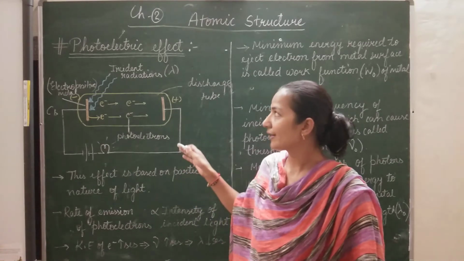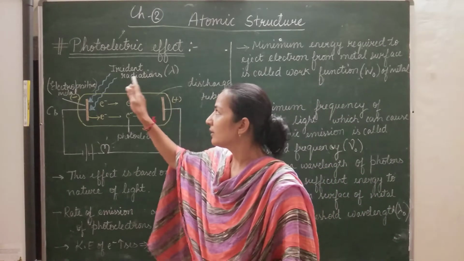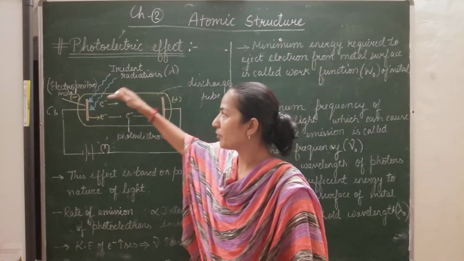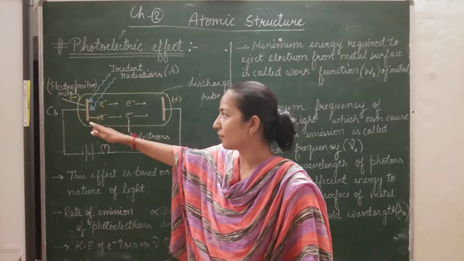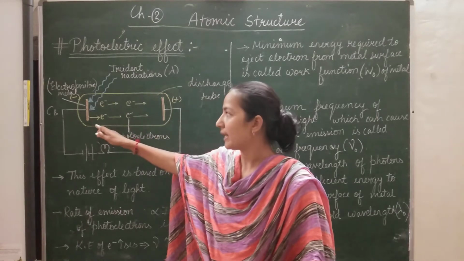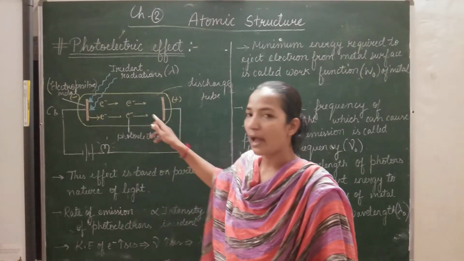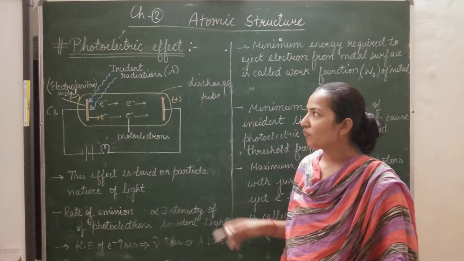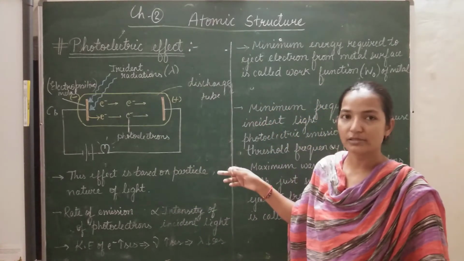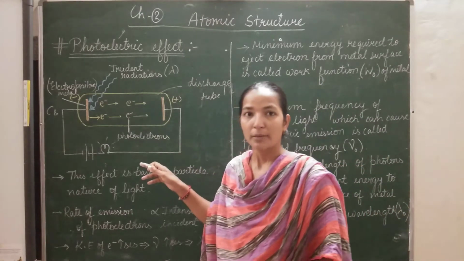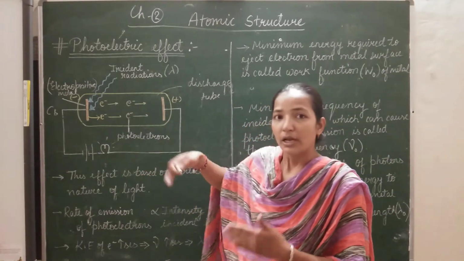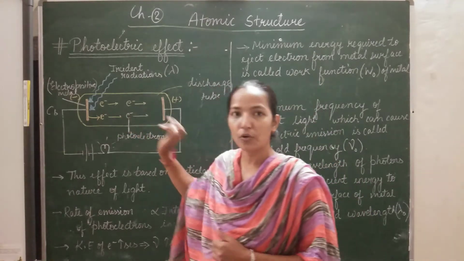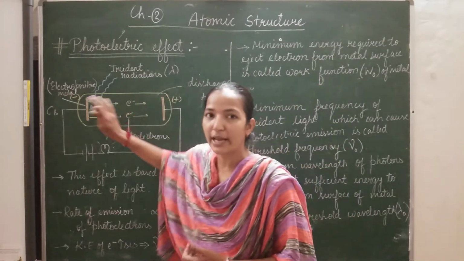So what is the photoelectric effect? As soon as incident radiations of a particular wavelength strike the surface of a highly electropositive metal, the electrons are emitted and current begins to flow in a circuit. Such an effect is called the photoelectric effect, because the current or electricity is due to the flow of photoelectrons due to the striking of light.